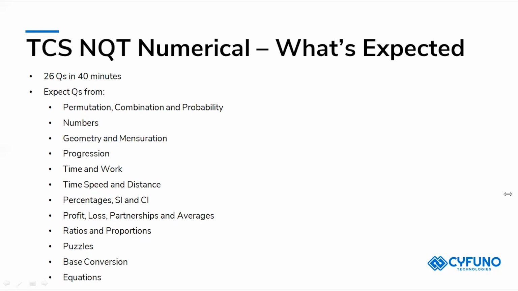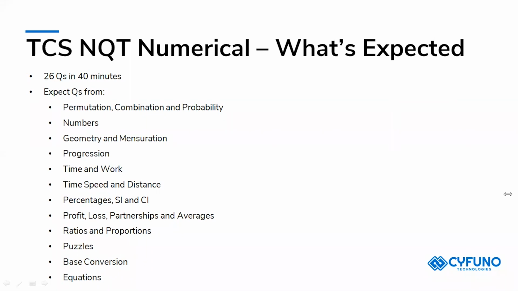You can expect questions from permutation, combination and probability, and also number systems, and geometry and mensuration questions will also be asked, and progression, time and work, time, speed, distance, and percentage, that is simple interest and compound interest, and profit, loss, partnership and averages, and ratios and proportions, and puzzles also have been asked, and base conversion and equations also they can ask.